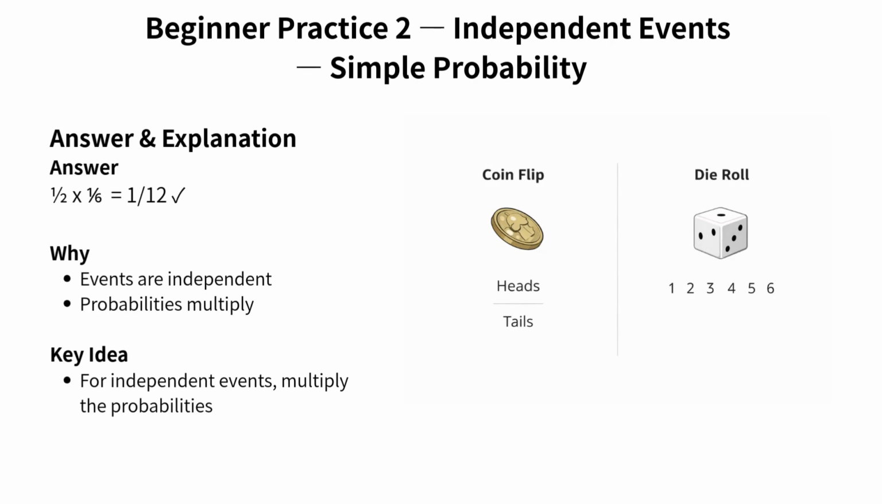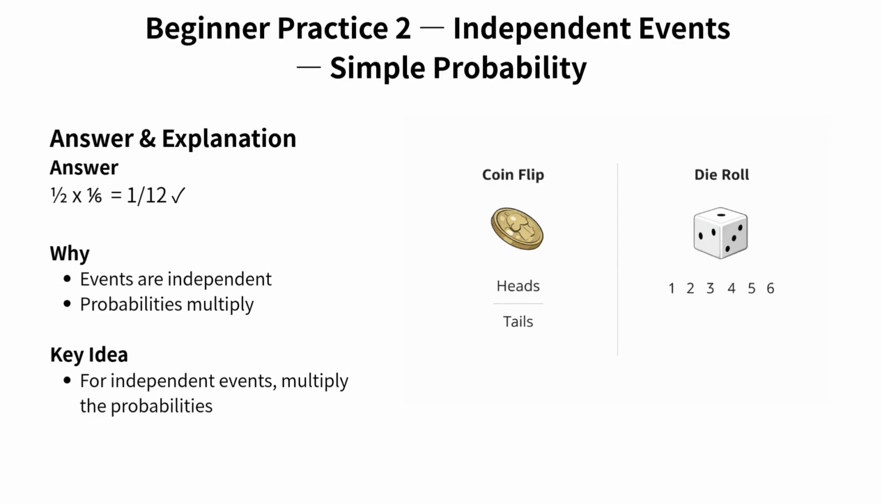Now let's work through the answer and explanation for this problem. The question asks, what is the probability of getting heads and A3? The correct answer is 1/12. And here's the calculation. 1/2 times 1/6 equals 1/12. Now let's understand why this approach works. Look at the why section.